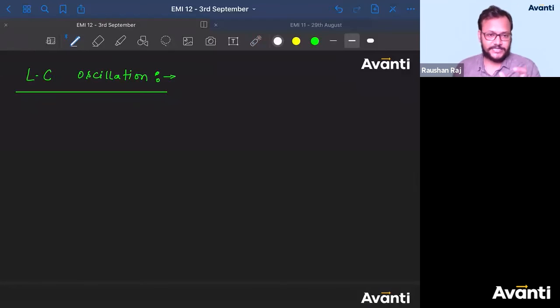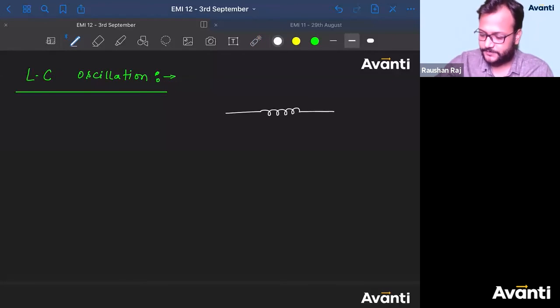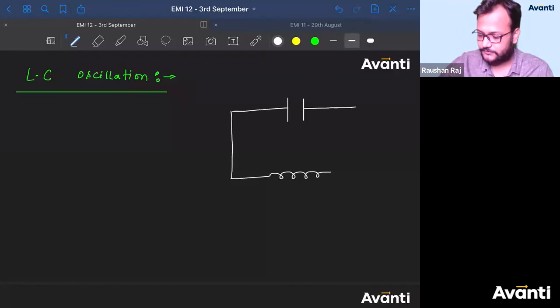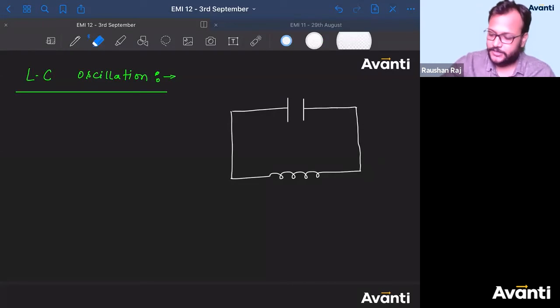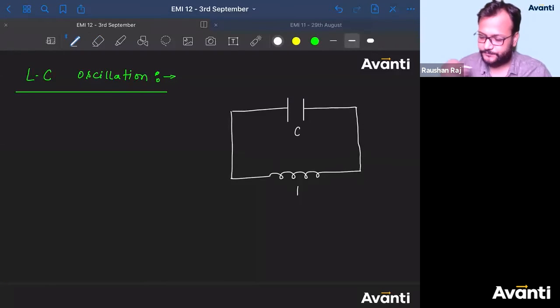As the name suggests, LC का मतलब क्या है? There will be one inductor, there will be one capacitor. So let us consider one inductor here, and then let me consider the capacitor ऊपर में. So this is the capacitor, and across the capacitor an inductor has been connected. ऐसा कुछ condition है, ठीक है? So this is C, this is L.